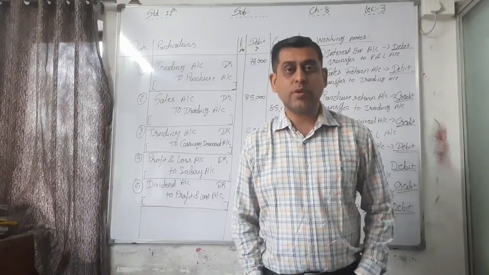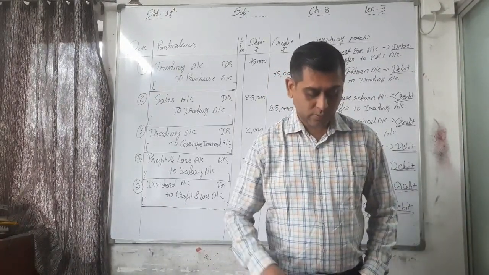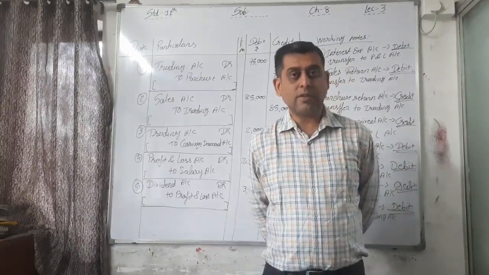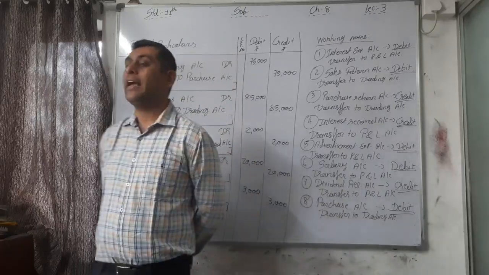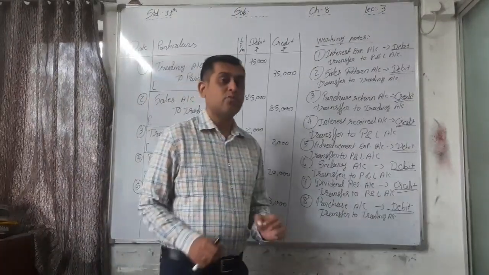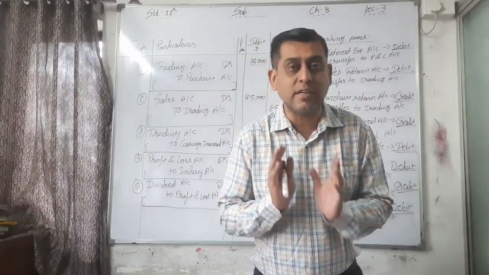The 8th entry is over. See, we are doing your exercise sums. I am just saying the entries and I hope you are writing them out in your exercise book.